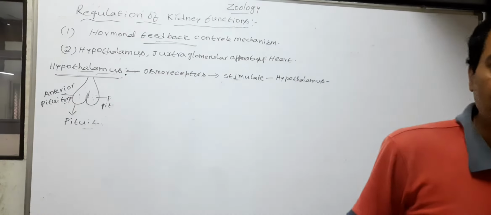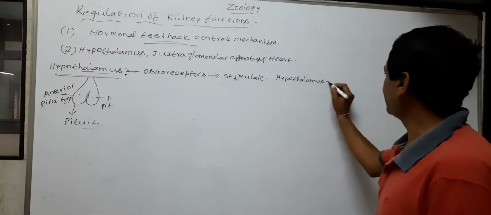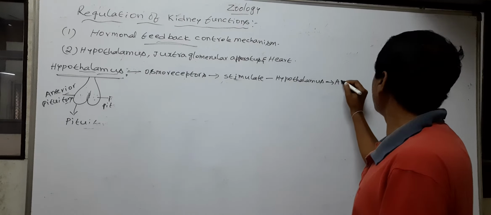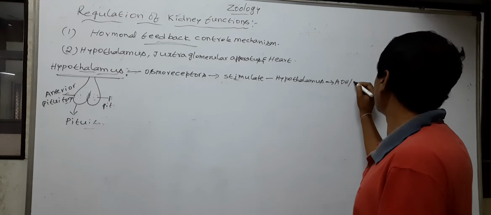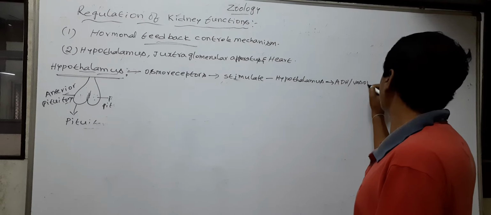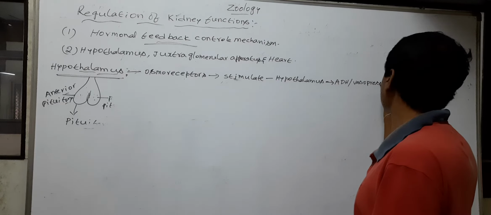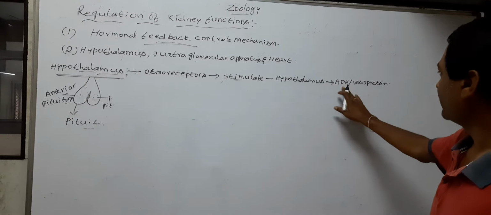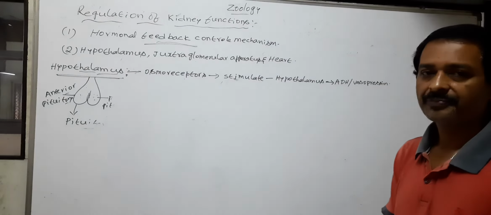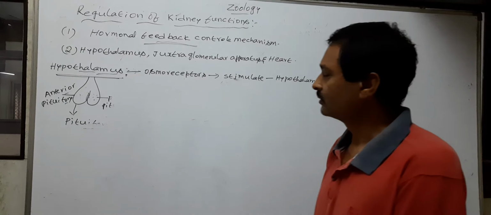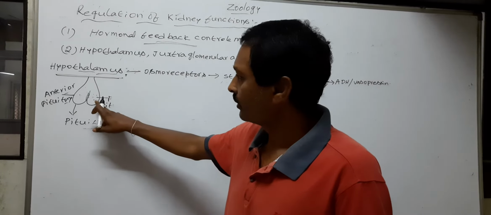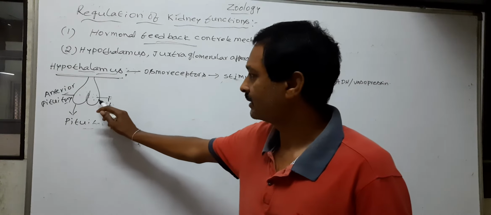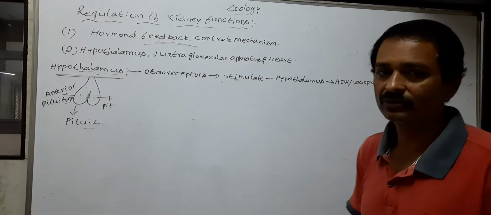The stimulated hypothalamus releases ADH or vasopressin into the pituitary gland. Now the pituitary gland releases this ADH into the blood.